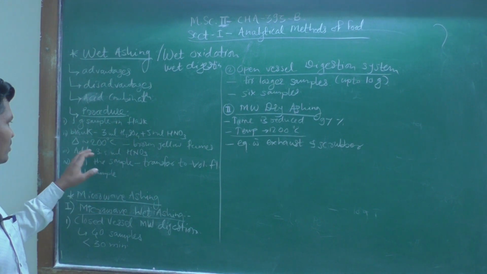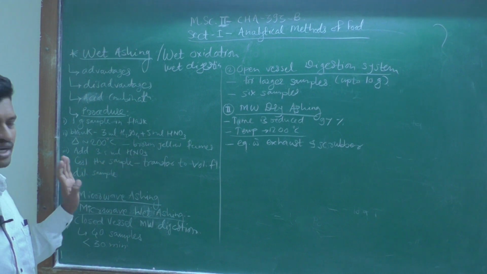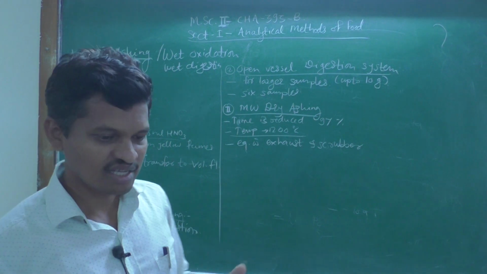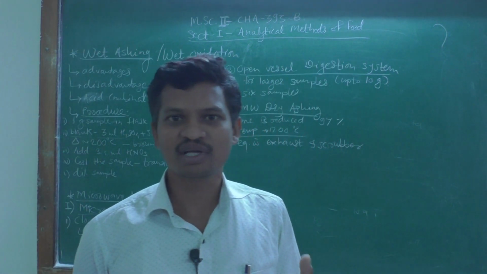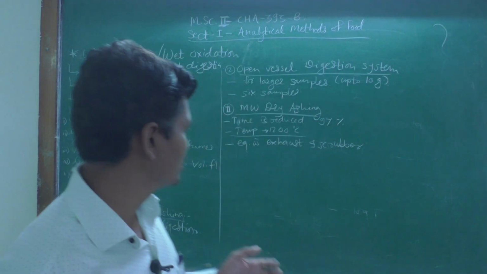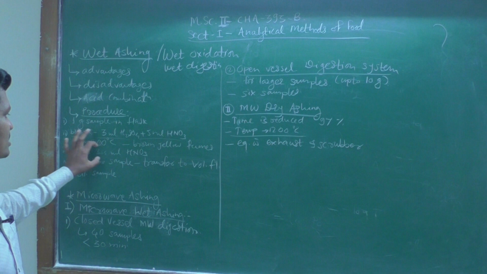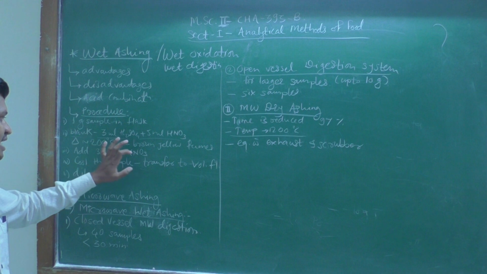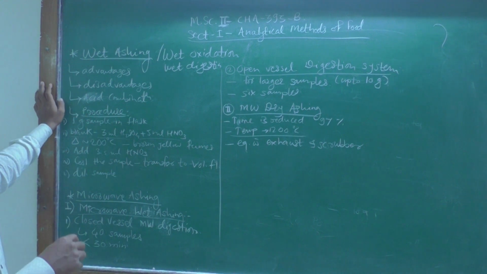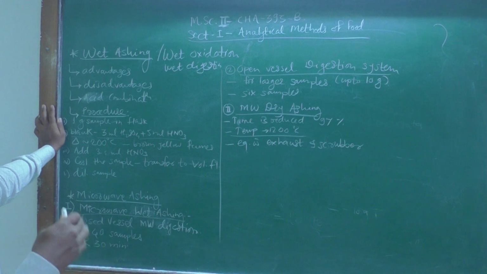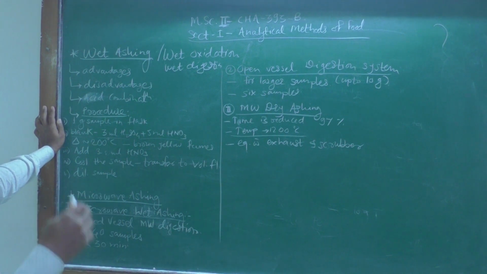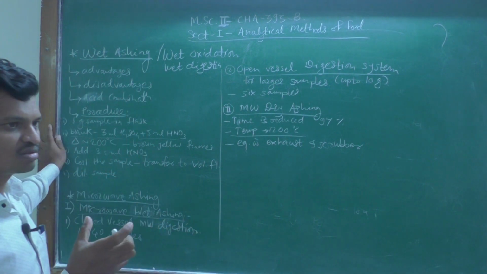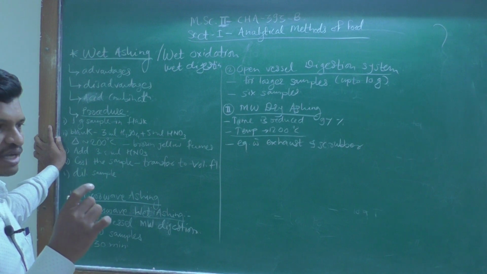In the hot condition itself, you have to add 3 to 5 ml of dilute nitric acid. Then this nitric acid is generally oxidizing all the components present in the food sample into their corresponding oxides. So this procedure can be repeated, because this nitric acid is one of the essential components, and it is converting the matter into their oxides. So we are repeating this procedure until we get the desired volume, or the desired concentrate of that material.